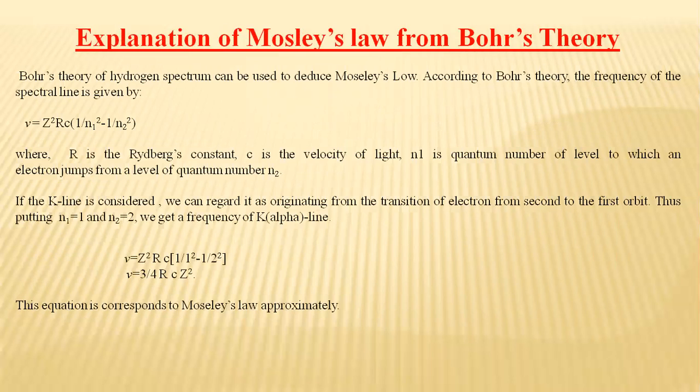From Bohr's hydrogen atom also, a small derivation using the Rydberg constant was found, and Moseley's law and Bohr's theory were in agreement with each other. It reinstated that a lot of the characteristics of elements can be told from the atomic number and not from the atomic weight.